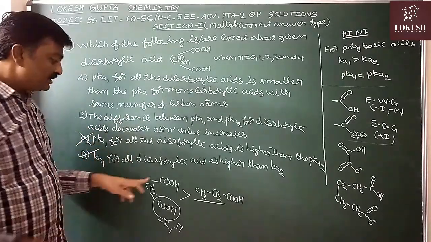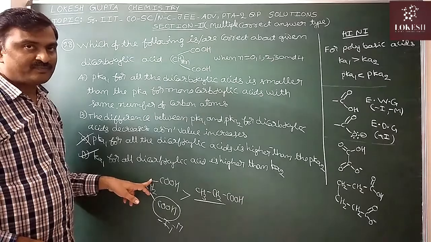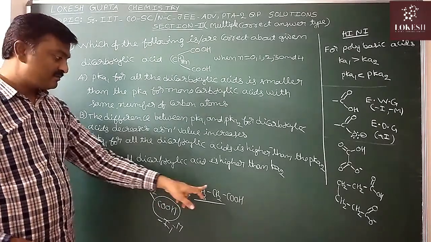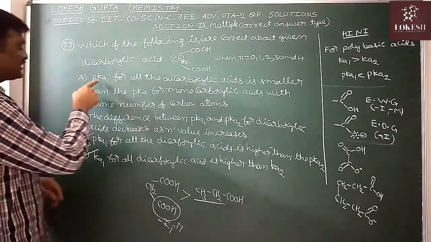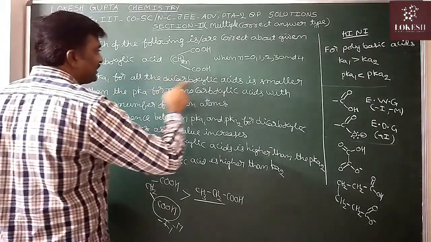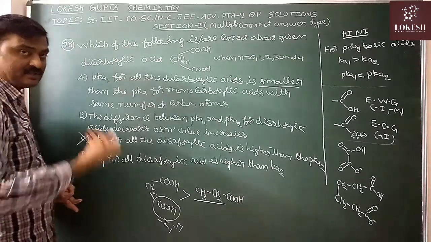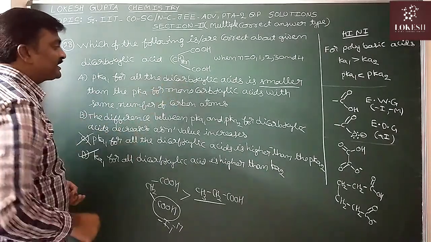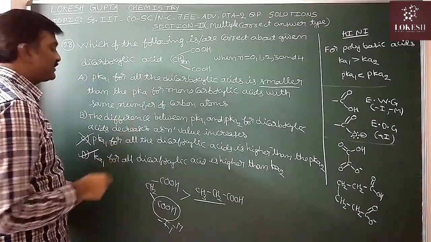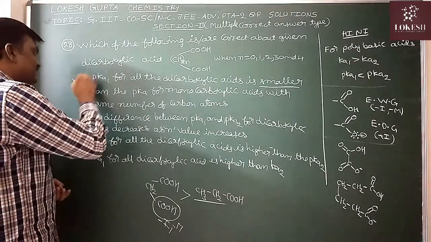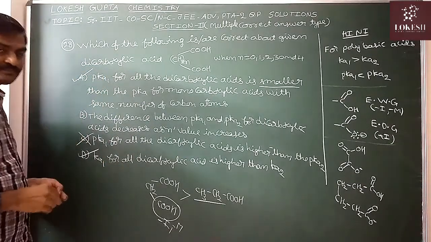So for this, the Ka value is more, but the pKa value is less when compared with this. What they said, pKa1 for all dicarboxylic acids is smaller, means more acidic than the pKa of monocarboxylic acids with the same number of carbons. So this is correct.